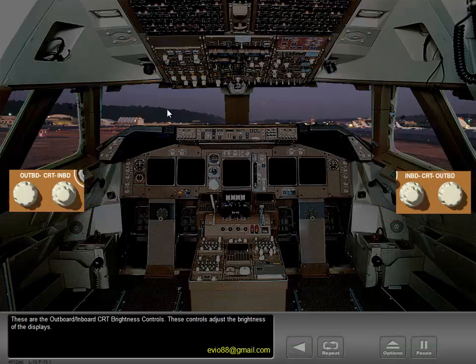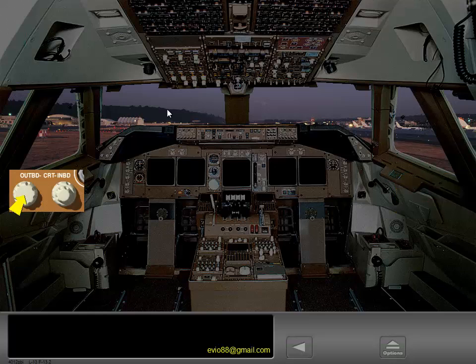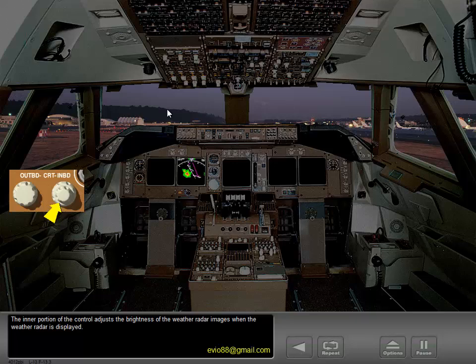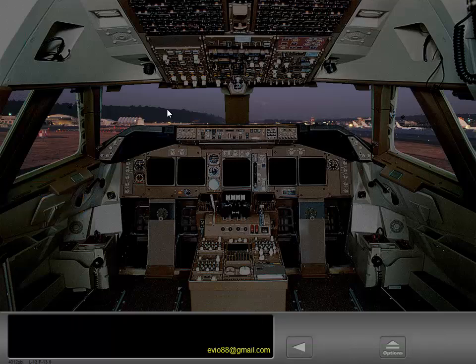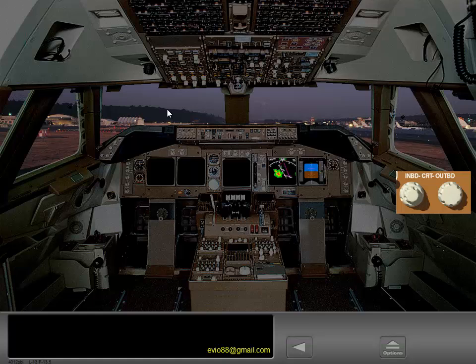These are the outboard-inboard CRT brightness controls. These controls adjust the brightness of the displays. The outboard control adjusts the brightness of the outboard display. The inner portion of the control adjusts the brightness of the weather radar images when the weather radar is displayed. The outer portion of the inboard CRT brightness control adjusts the brightness of the inboard display. The first officer has identical controls.